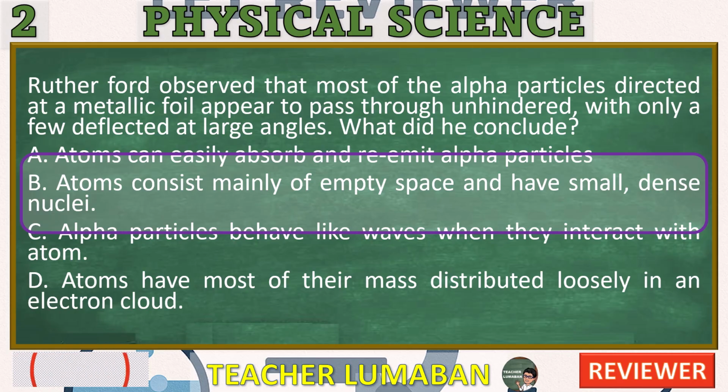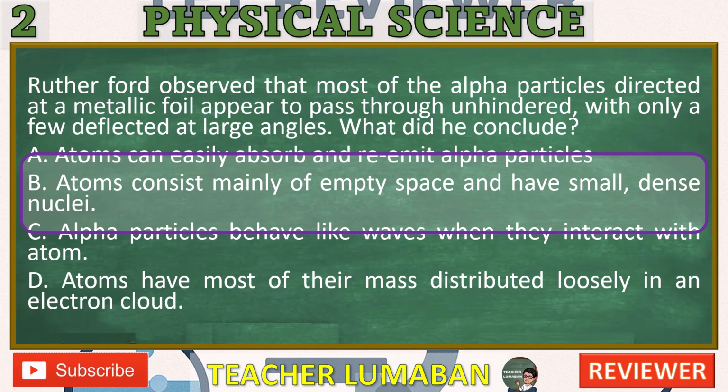B. Atoms consist mainly of empty space and have small, dense nuclei. Correct. Rutherford's gold foil experiment revealed that most alpha particles pass straight through, meaning most of the atom is empty space. A small number were deflected at large angles, implying they had hit something dense and positively charged, the nucleus. This led to the nuclear model of the atom, replacing the plum pudding model.